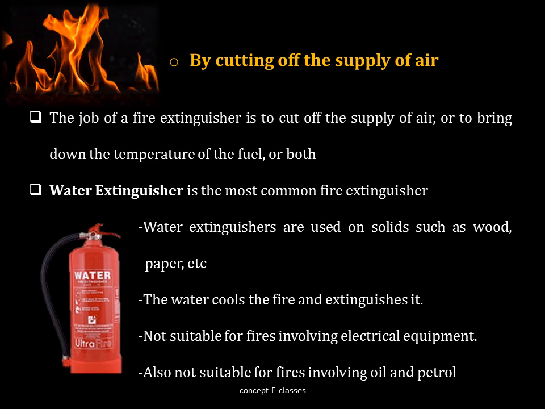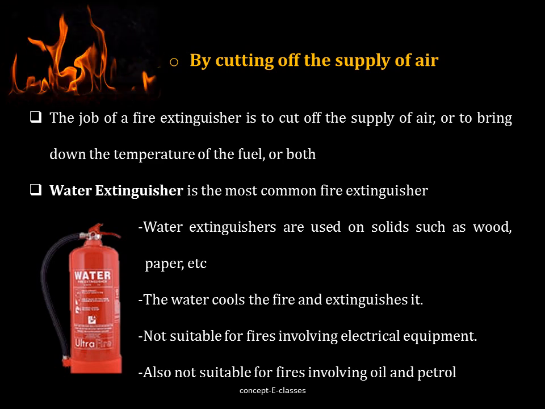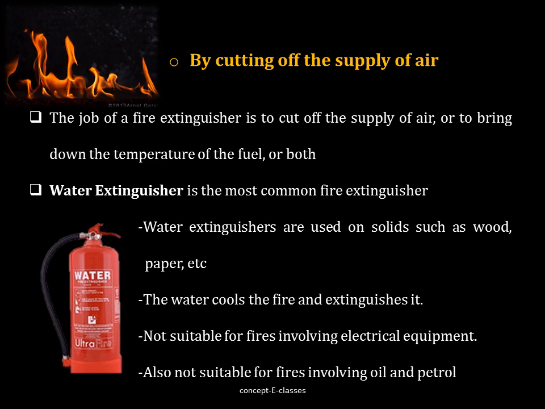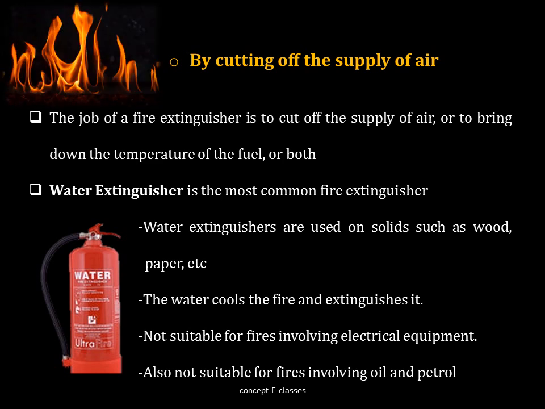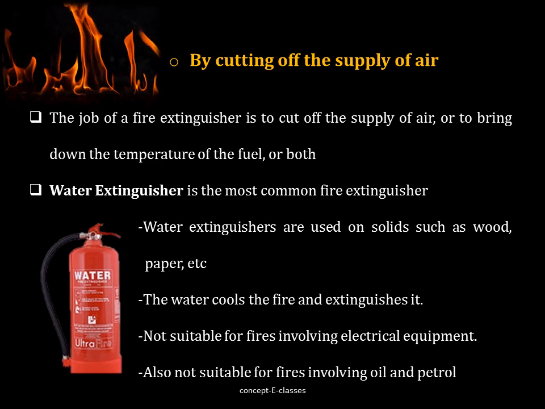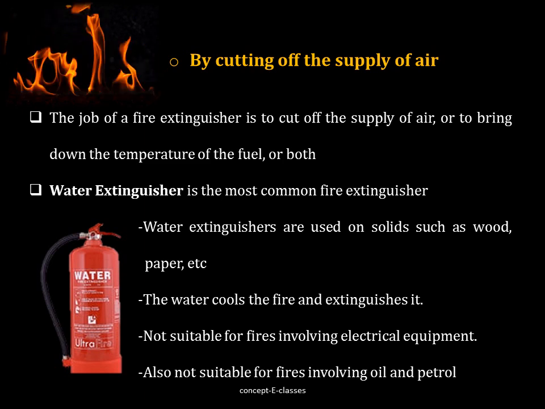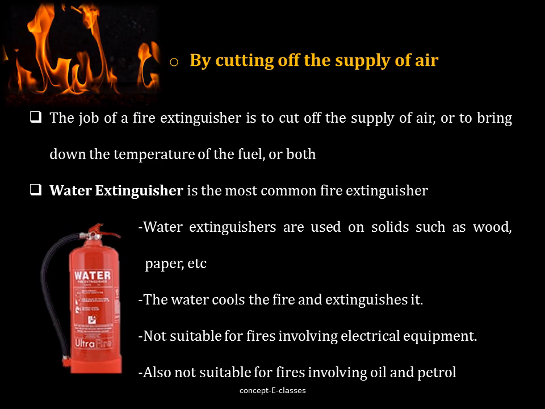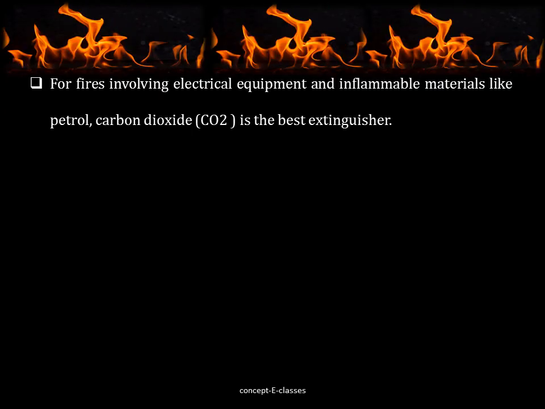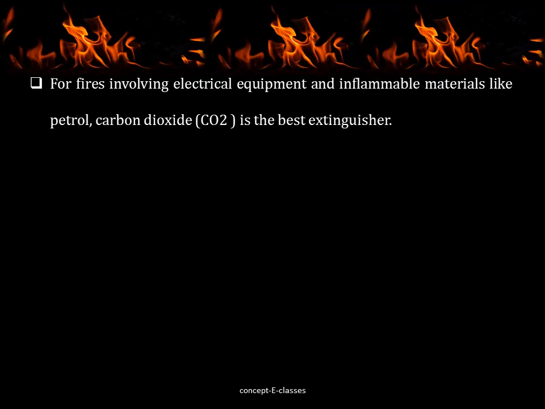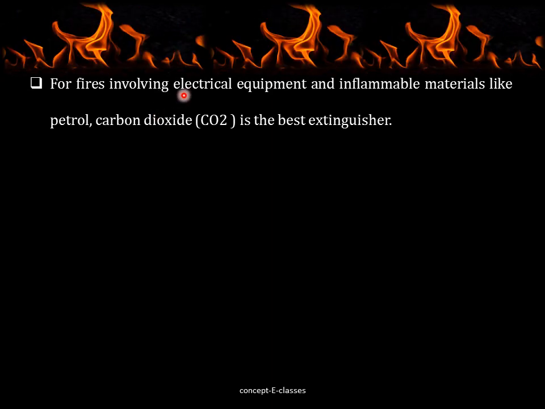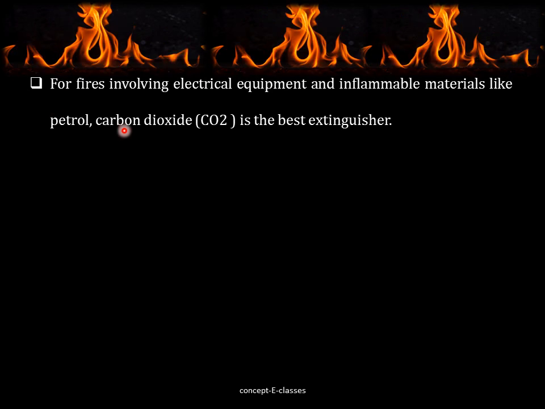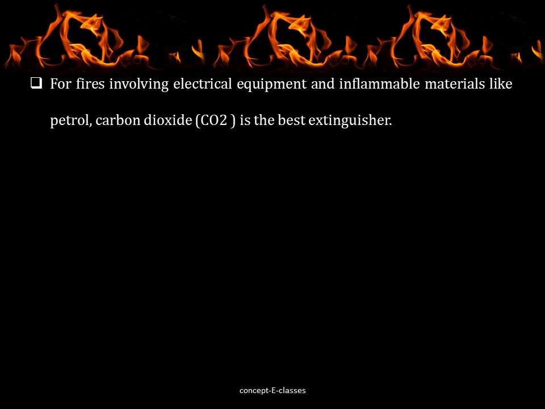We have studied in the formation of petroleum that water is heavier than oil. So if we use water to extinguish fires involving oil and petroleum, the water sinks down and the oil keeps burning on the top. Therefore, the water extinguisher is not suitable for fires involving oil and petroleum. The next type of fire extinguisher is the carbon dioxide extinguisher. For fires involving electrical equipment and inflammable materials like petrol, carbon dioxide is the best extinguisher.